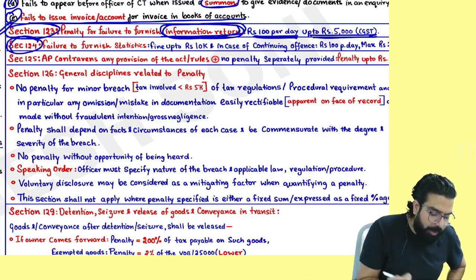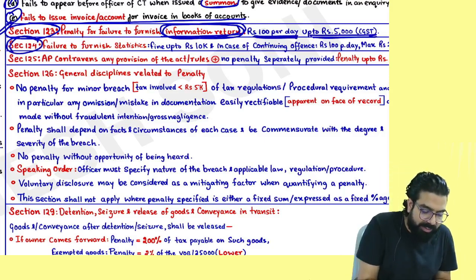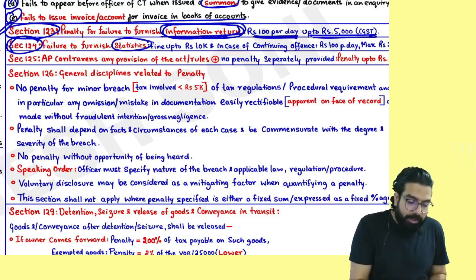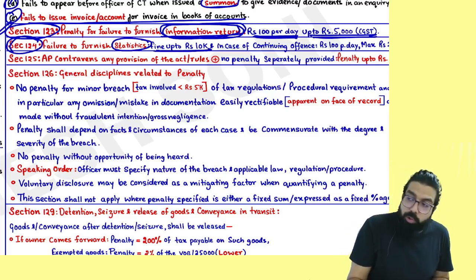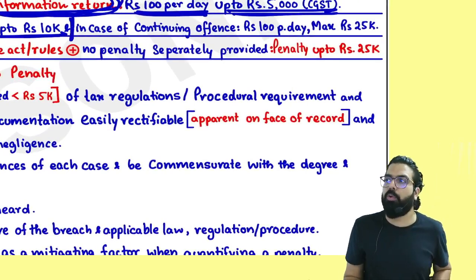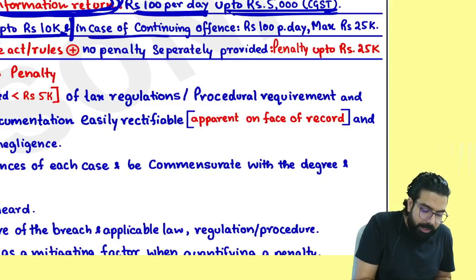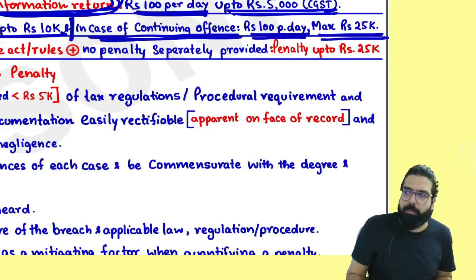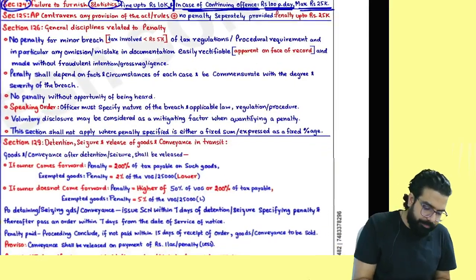The next is section number 124. If you fail to furnish statistics, then also you will be fined up to 10,000 rupees. And sir, after being fined also, if you still don't go ahead and file, they are telling in case of continuing offense, 100 rupees per day up to a maximum of 25,000.